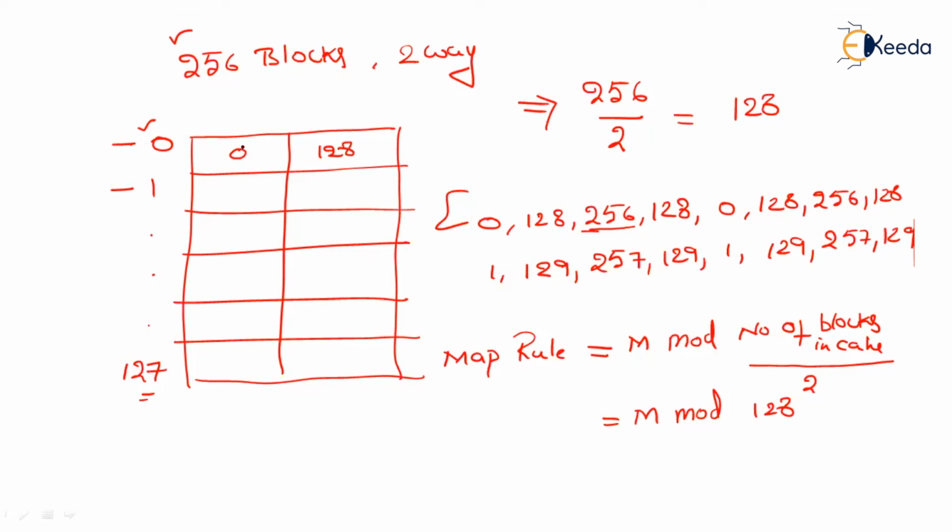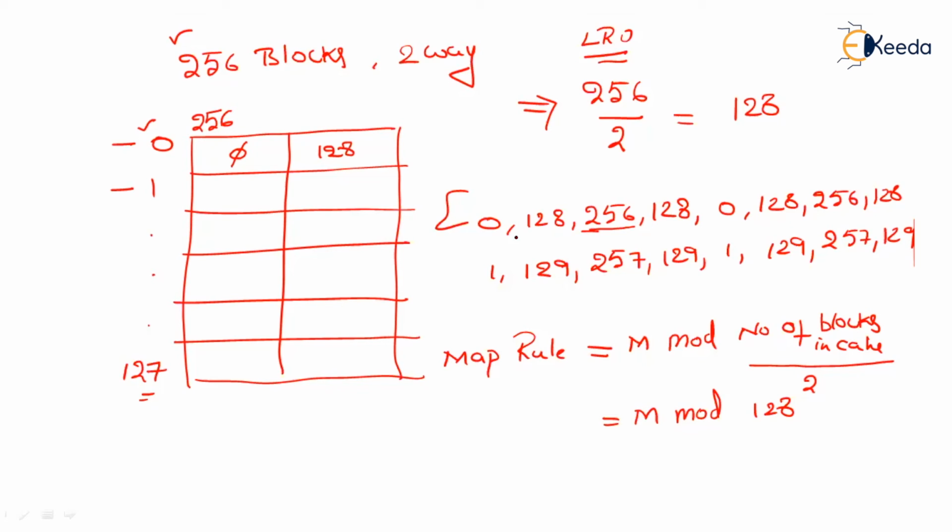So I am going to use the LRU replacement policy. Using LRU replacement, I replace the least recently used block. Which is the least recently used block? 0 is the least recently used block. So 0 will be replaced by 256. I am writing it here.